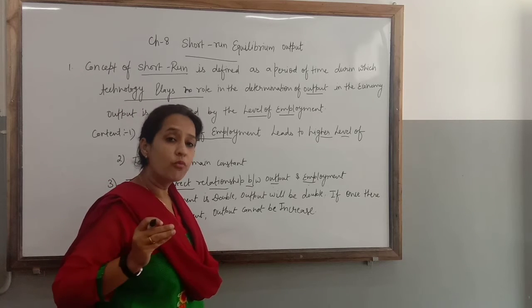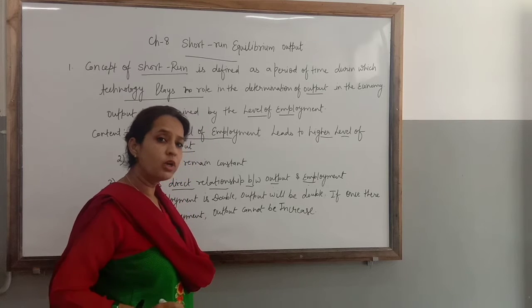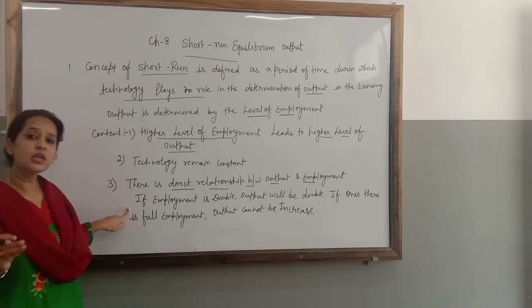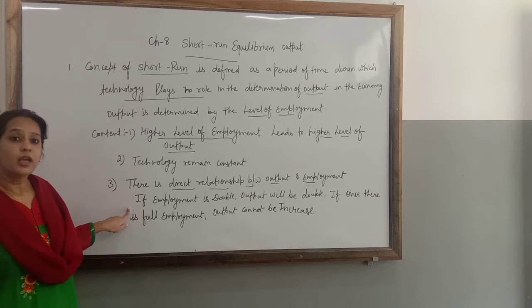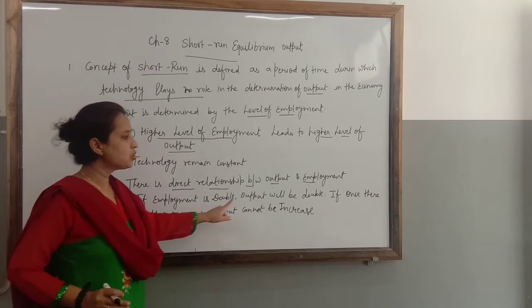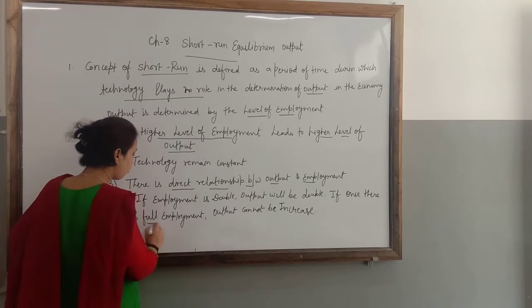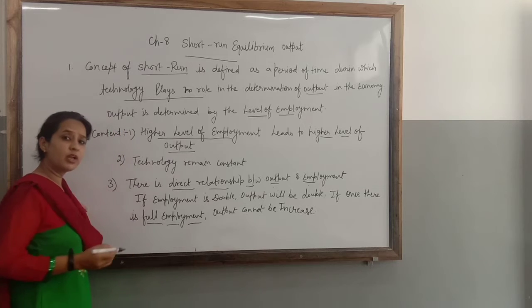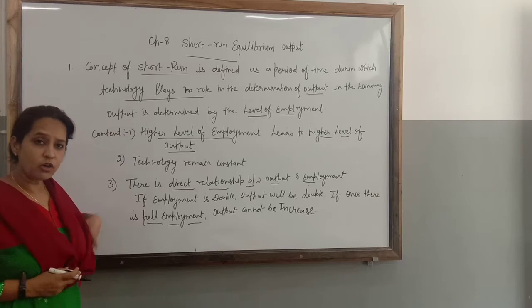If the economy wants to increase the output, it has to increase the employment. If there is a situation of full employment in the economy, how will the economy increase the employment? Employment cannot be increased.